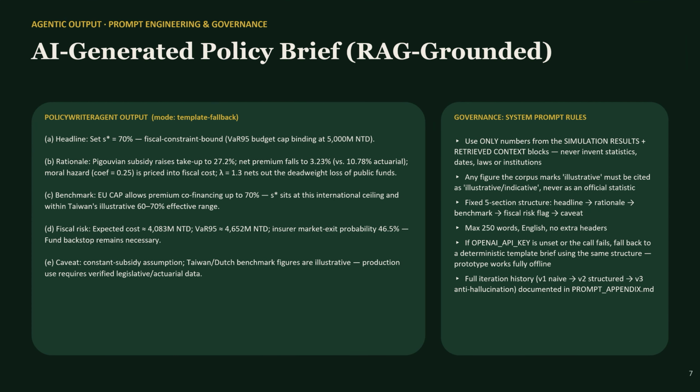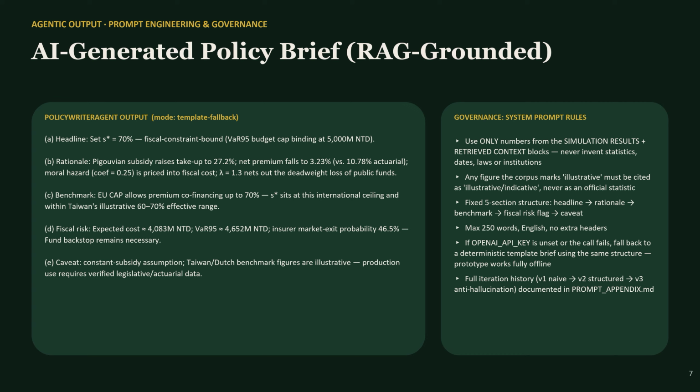Last but not least, how do we make sure the AI doesn't just make things up? Our policy writer agent is governed by a strict system prompt with two key rules. Rule 1, you may only use numbers from the simulation results and the retrieved context. It cannot invent statistics, laws, or institutions. Rule 2, if the retrieved context flags a figure as illustrative, the model must describe it as illustrative or indicative, never as an official statistic.